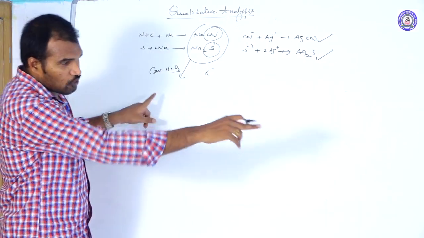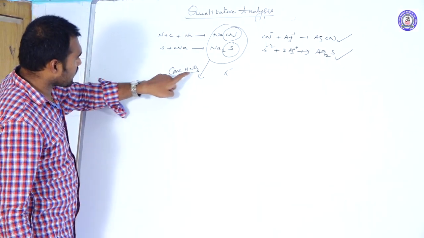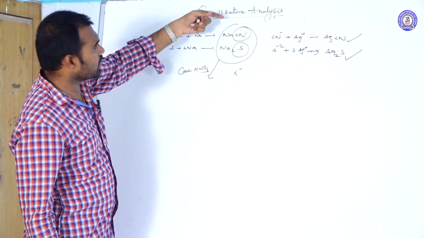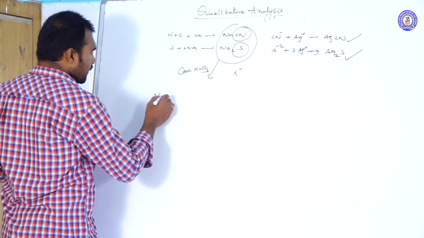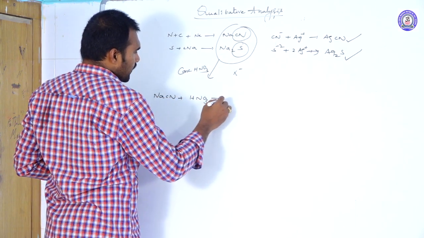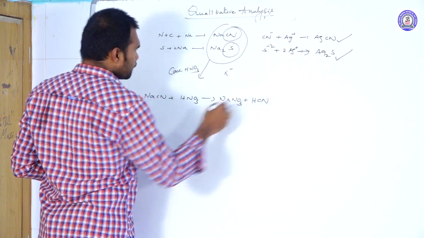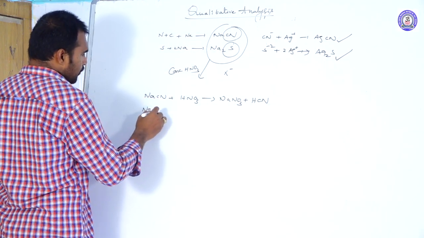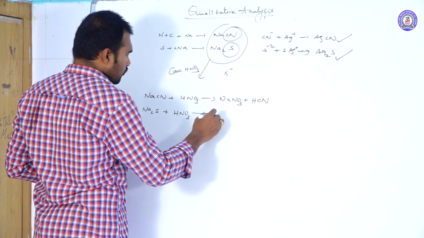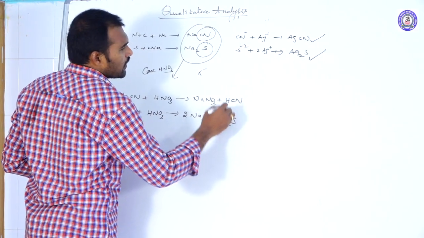When you add concentrated HNO3 to this mixture, NaCN plus HNO3 gives NaNO3 plus HCN. Similarly, Na2S plus 2 HNO3 gives 2 NaNO3 plus H2S.